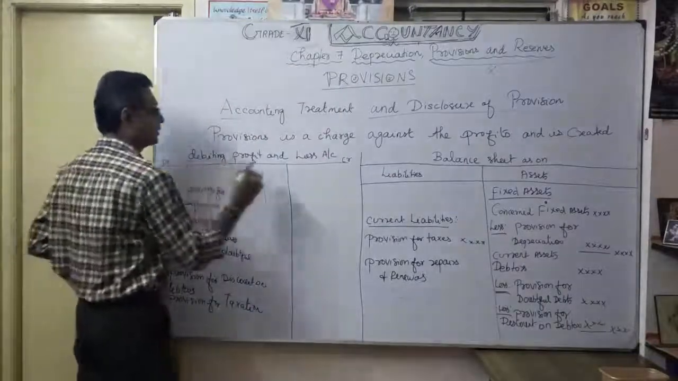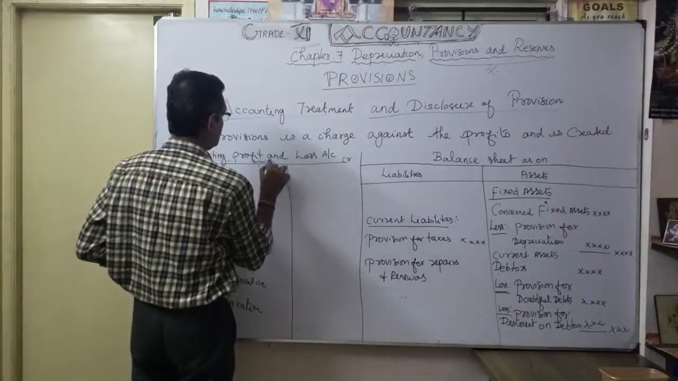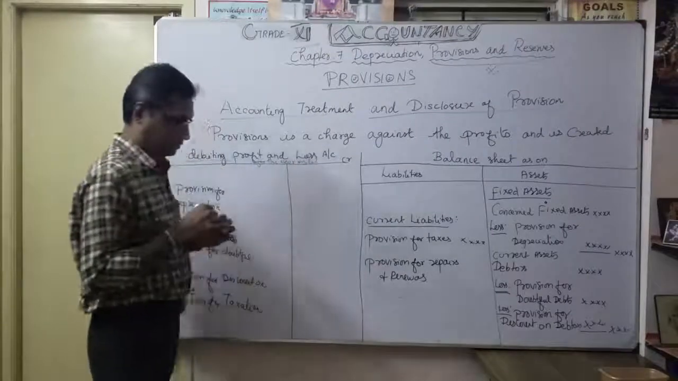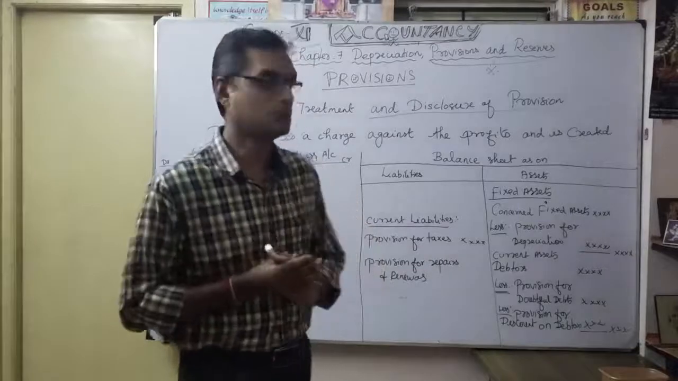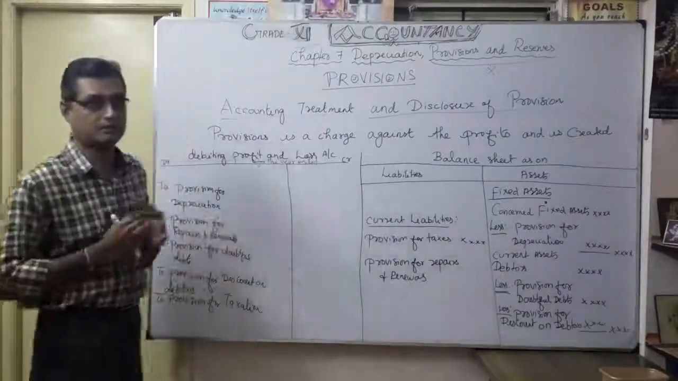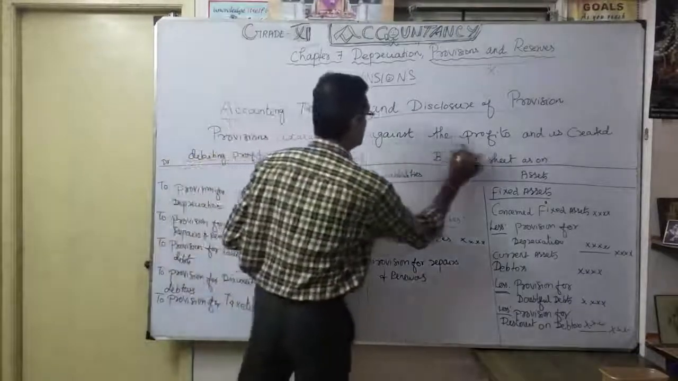Debit side, credit side. It is the profit and loss account for the year ended. When you go for the final accounts, you will learn how to prepare the profit and loss account and balance sheet. Before that, this is very, very important. What is that? See, provision is a charge against the profits.